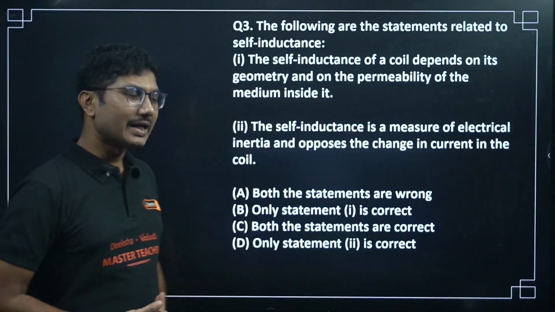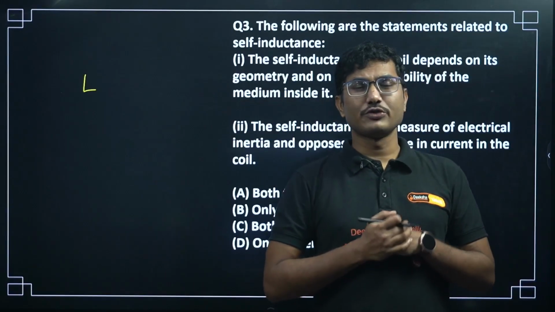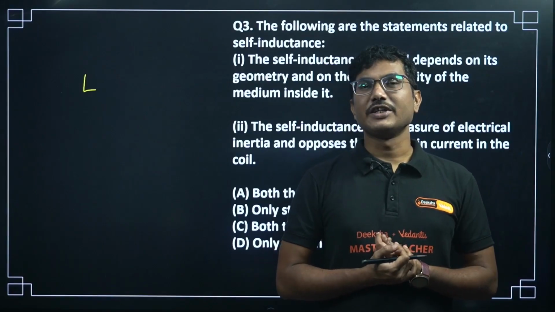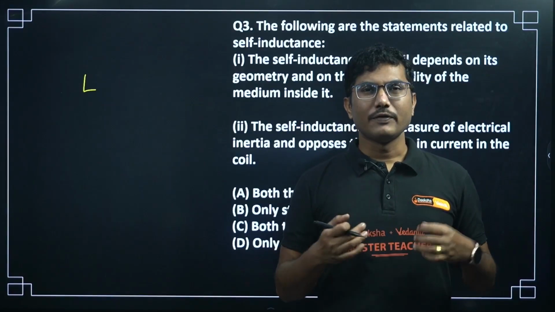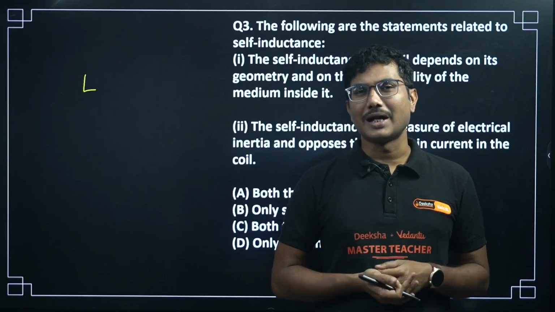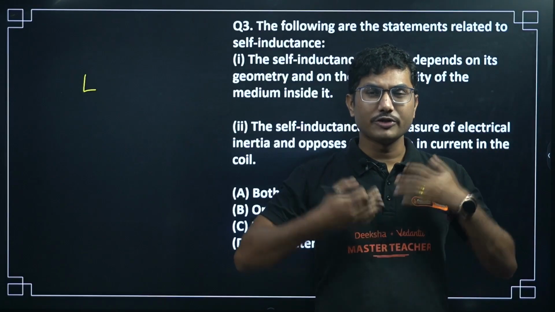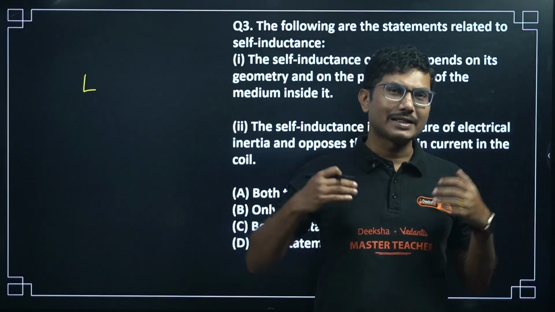Self-inductance is a measure of electrical inertia and opposes the change in the current in the coil. So what is the meaning of inertia? Inertia is something which tries to resist the change in motion. For example, if you are standing in a bus that is stationary, as soon as the bus starts, you feel a push in the backward direction because your body wants to stay in the state of rest.